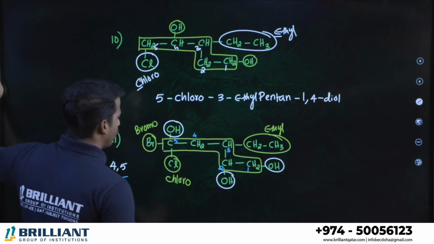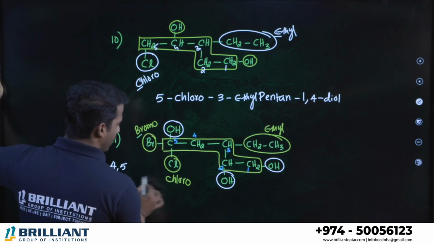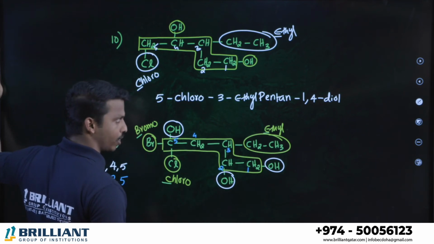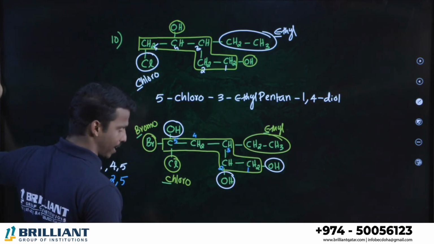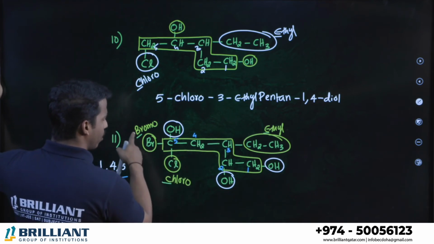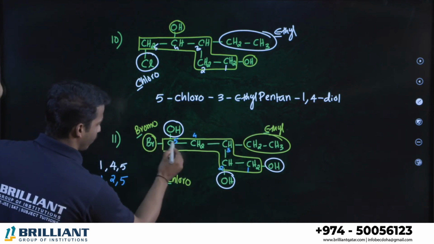Now another rule: if all the branches are different, one is bromine starting with a B, chlorine starting with a C, ethyl starting with an E. Alphabetical order should be followed if there are different branches. So bromine starting with B, then C, then E, which is alphabetical order. So we can go for bromine first.